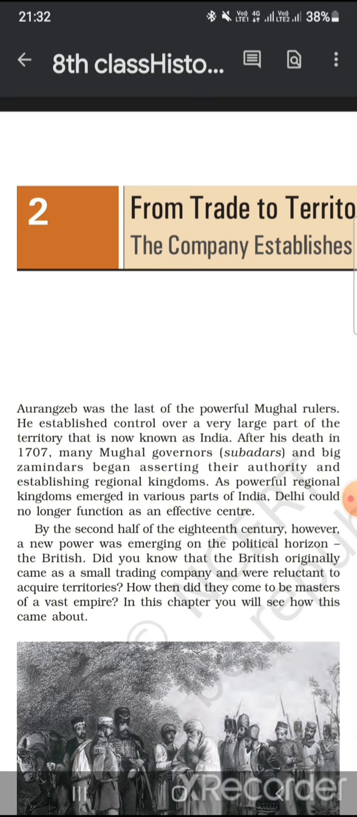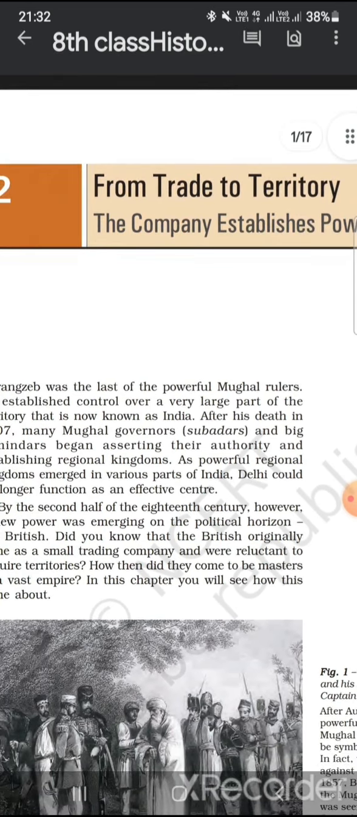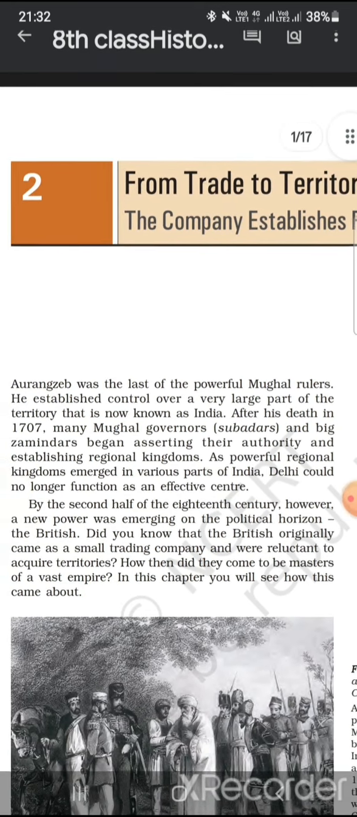In this session, we are going to discuss "From Trade to Territory: The Company Establishes Power", 8th class NCERT History Book Part 1.